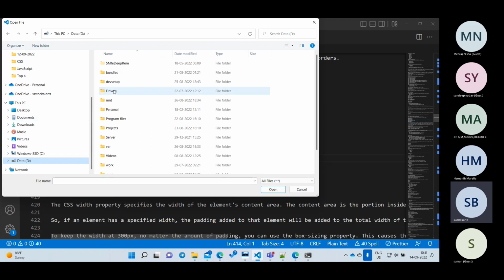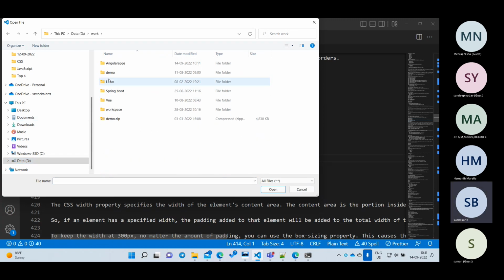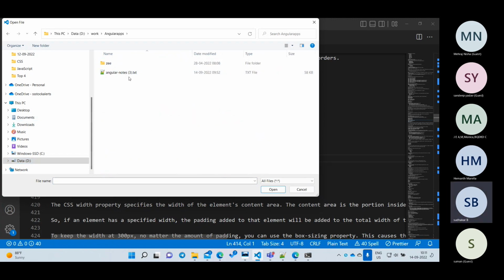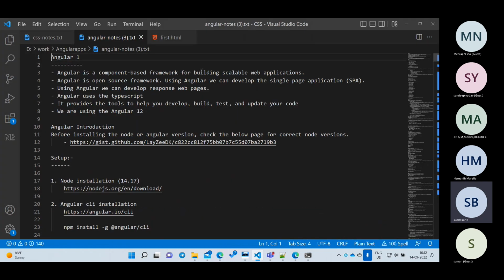D drive. Just keep these notes for your reference. Let me go to Angular apps. So first thing is this is about the introduction, what is Angular and all this. But before going there, what we have to do? There is a link I have given. This is very important for whenever you are joining any other project, right?